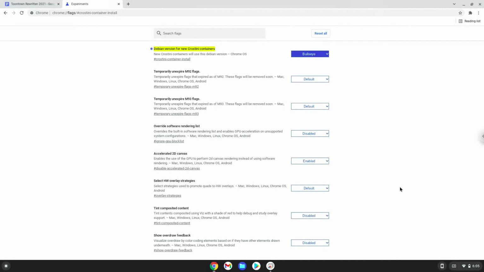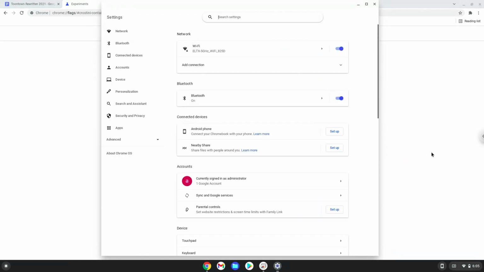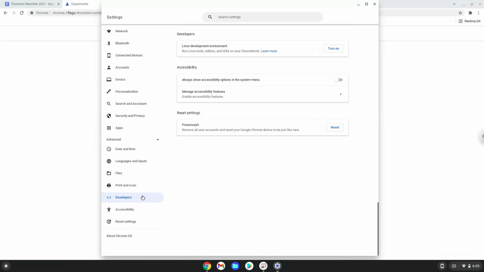Now we will turn on Linux apps. To do this, we will go to our system settings and click on the advanced section on the left panel. Now we click on the developers section. Now we will turn on the Linux apps.